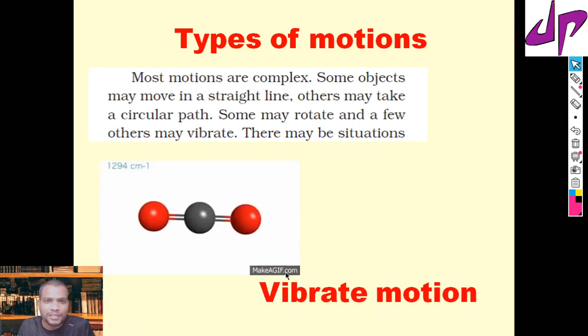And see the vibrations. This is one of the molecules, if you take it as carbon dioxide. The molecules, or the atoms in the molecules, are not at rest. They are in motion, and these motions are complex. It is not easy to prove and understand them; we need good mathematical support. So this tells about vibrations and vibrational motion.